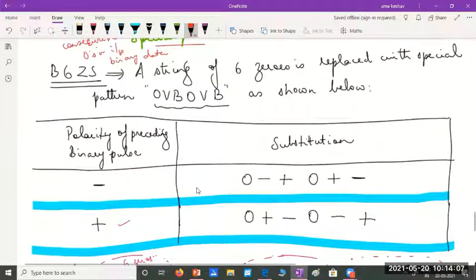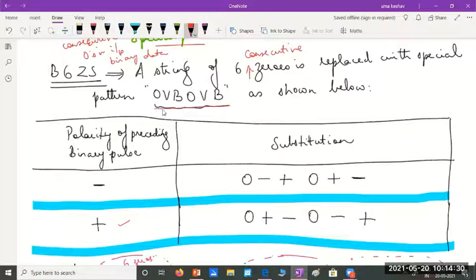These things can be asked for 4 to 5 marks, short notes. So B6ZS means a string of 6 zeros, 6 consecutive zeros. Remember that they should be consecutive, one after the other, will be replaced by a special binary pattern 0VB0VB.